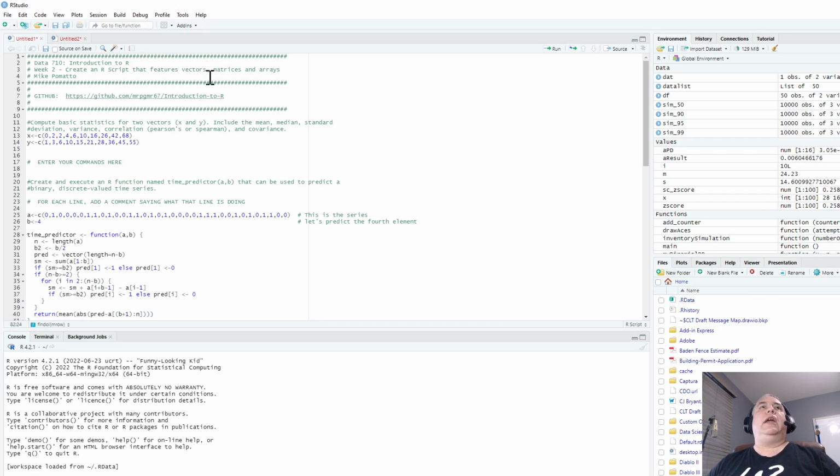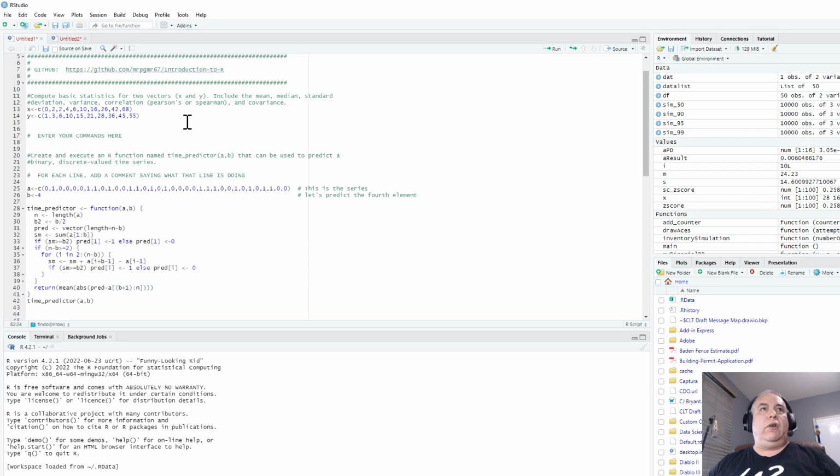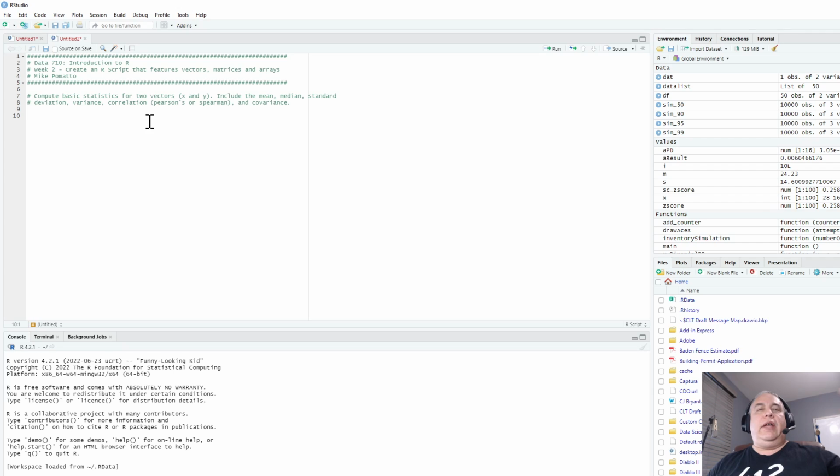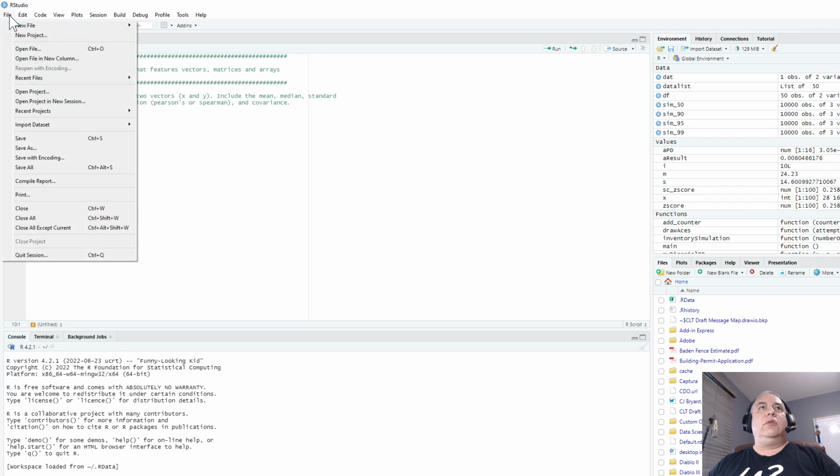And I do appreciate the students who have already submitted to this point and have done a good job in that space. So again, create a new file. Within your new file, go ahead and type in your commands. You type in all the things. When you get done, you do a file save